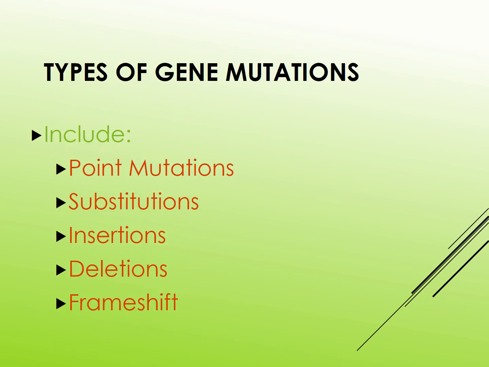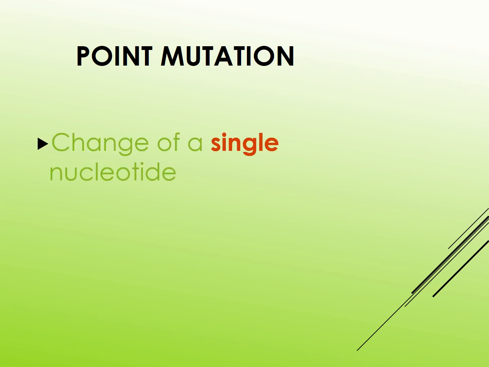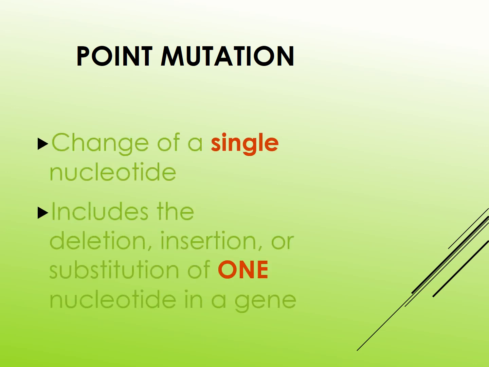Types of gene mutations: first one, point mutation, including substitution, insertion, deletion, and frame shift mutation. Point mutation is a change in a single nucleotide. It includes deletion, insertion, or substitution of one nucleotide in a gene.